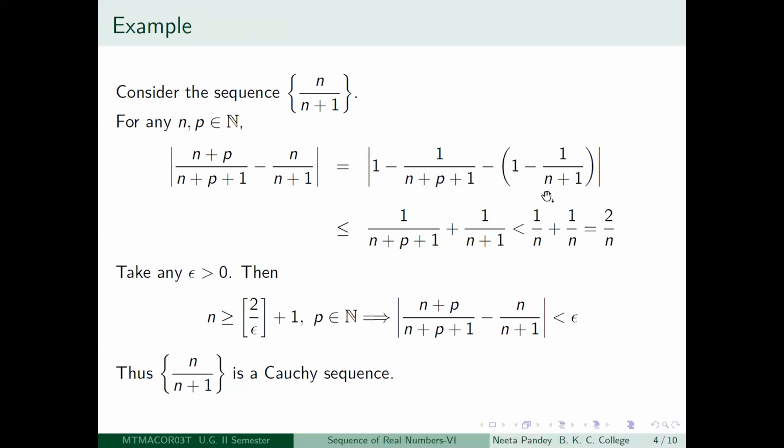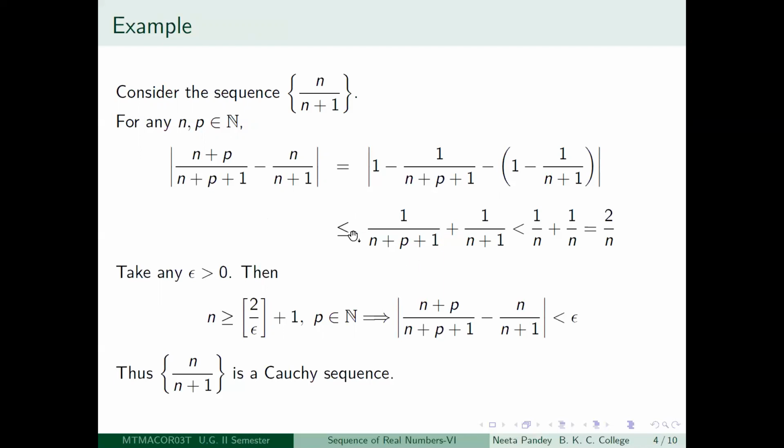So we will do this, it helps. And in a similar fashion, when you have n plus p divided by n plus p plus 1, you write it as n plus p plus 1 minus 1 divided by n plus p plus 1, so that you get 1 minus 1 by n plus p plus 1. This is all right. So now you just cancel out your 1 from here. What you are left with is modulus of minus 1 by n plus p plus 1 plus 1 by n plus 1. So use triangle inequality again and remember that mod of minus x is equal to mod x.